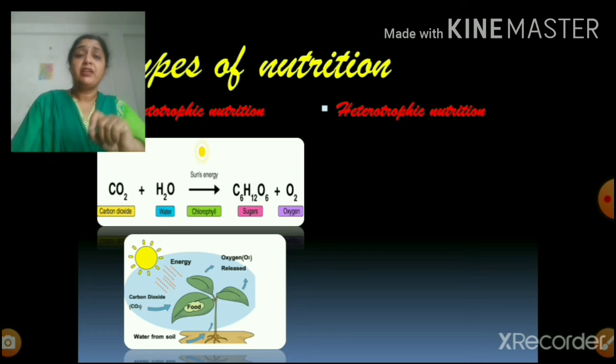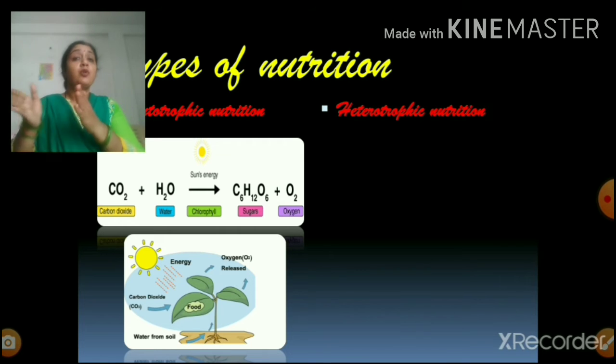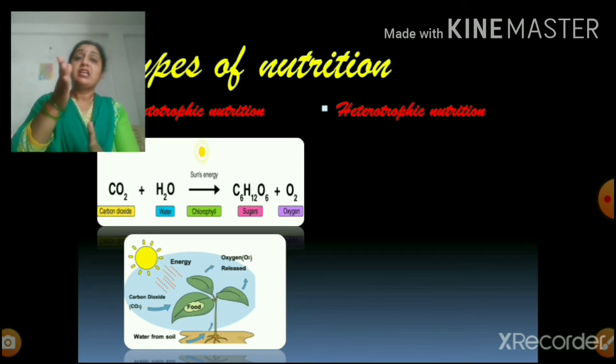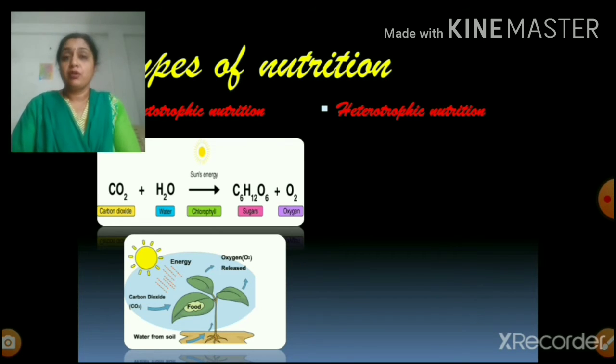You might be very familiar with this term, photosynthesis, that is synthesis of its food in the presence of light with the help of carbon dioxide and water. So the mode of nutrition in which the organism synthesizes its own food is known as autotrophic mode of nutrition, and almost all the plants in the world are autotrophs. That means to say that they synthesize their own food.